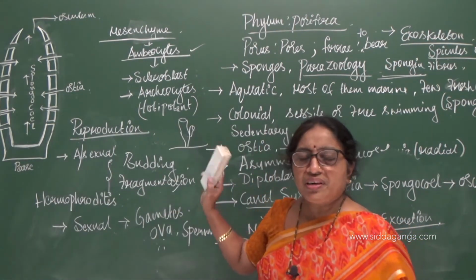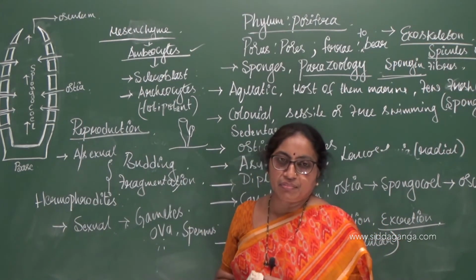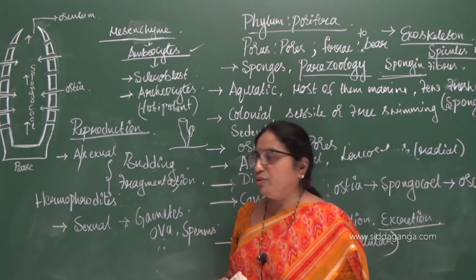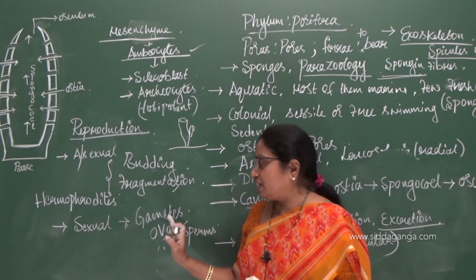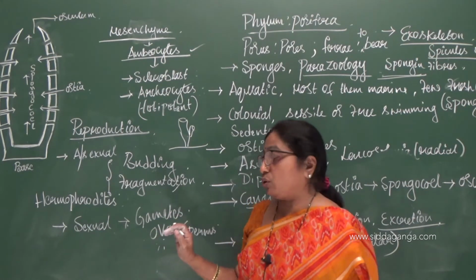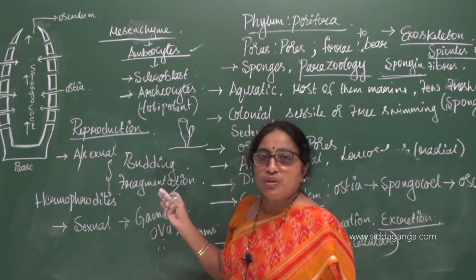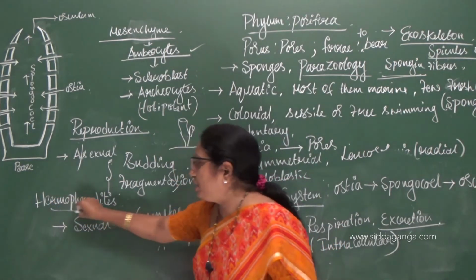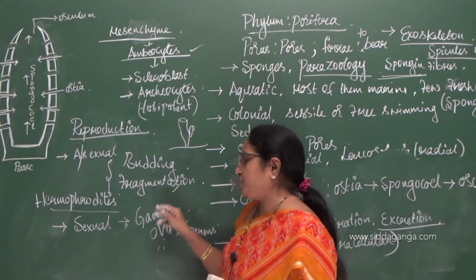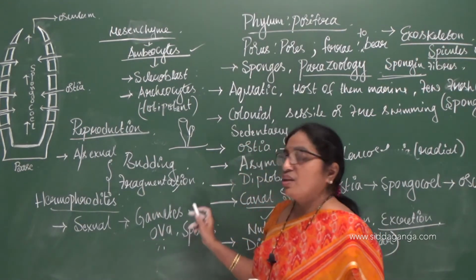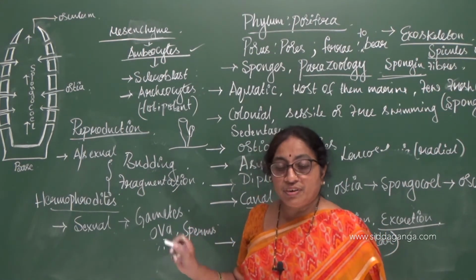In higher organisms, that is not the case. You find a separate male organism and a separate female organism, a male individual and a female individual. So there is nothing like a male Cycon and a female Cycon. There is a single Cycon which itself can produce both male and female gametes, and such organisms we refer to as hermaphrodites.